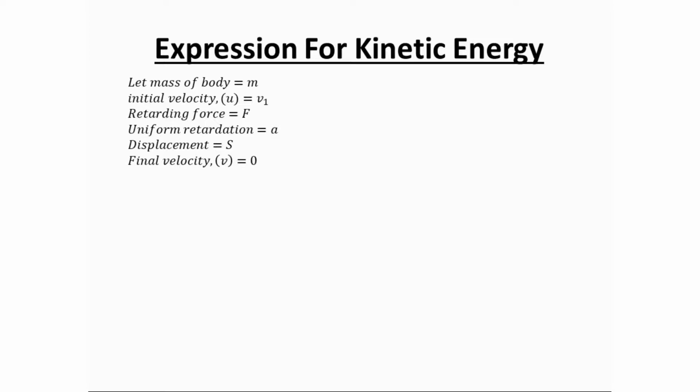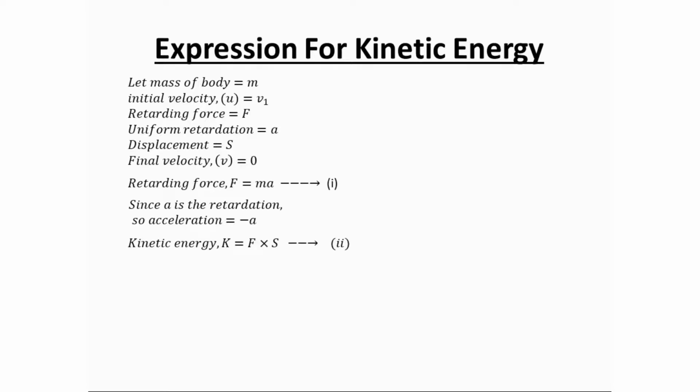Now we know force is equal to mass into acceleration. So, retarding force F is equal to mass into acceleration. Here this acceleration will be negative because it is a retarding force.